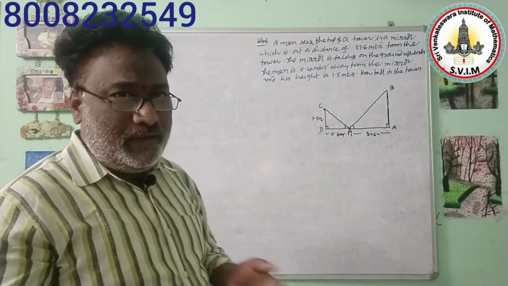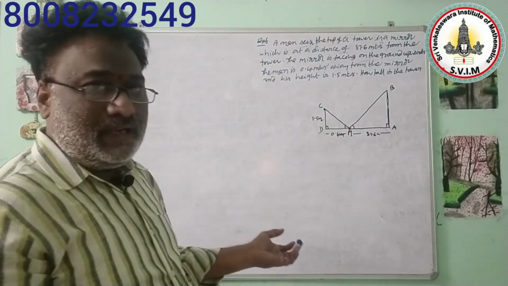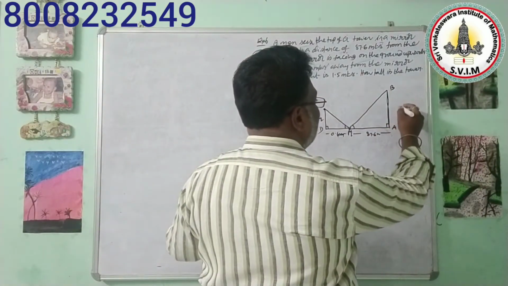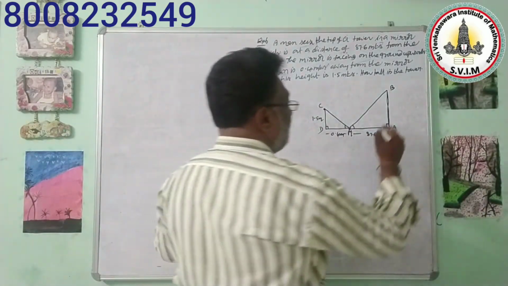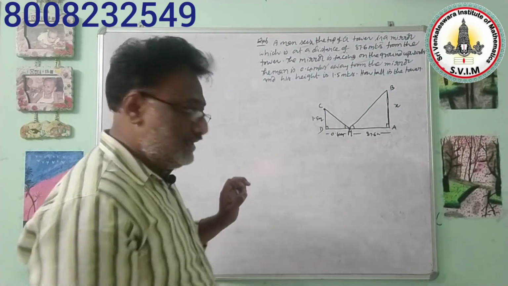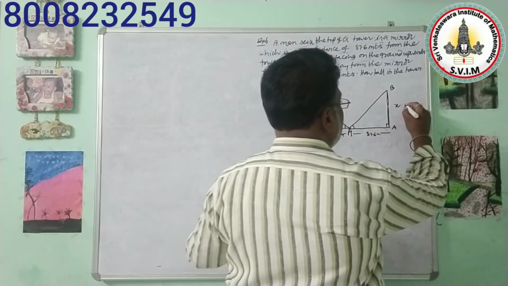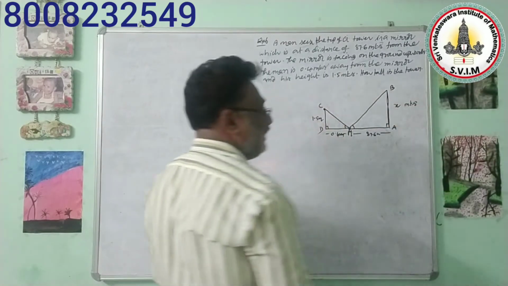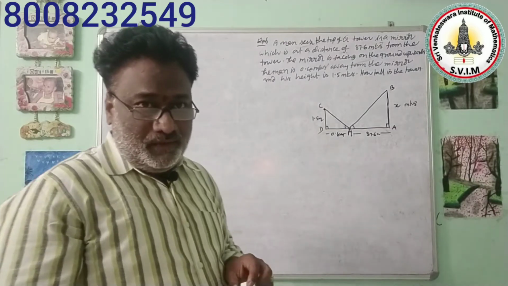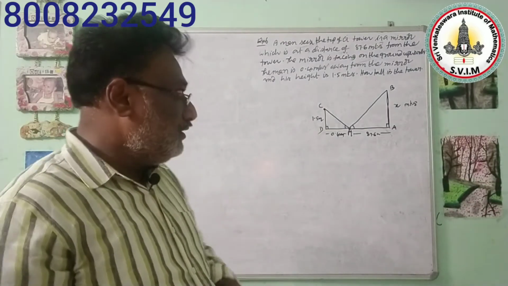But actually what we need to find here is the height of the tower. So here AB indicates the height of the tower. That one we need to find. Here I am taking that as x meters, because all the remaining information has been given in meters. Automatically the height of the tower which you are going to find, you also need to assume in meters. That's all. Now listen to me.